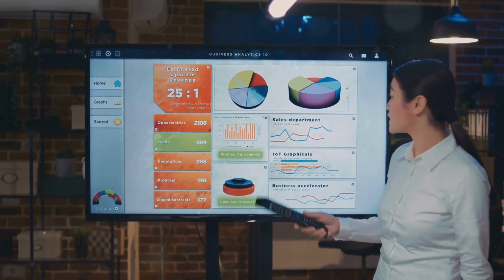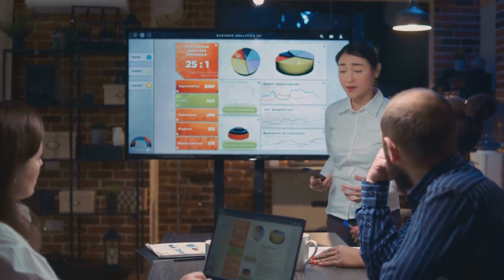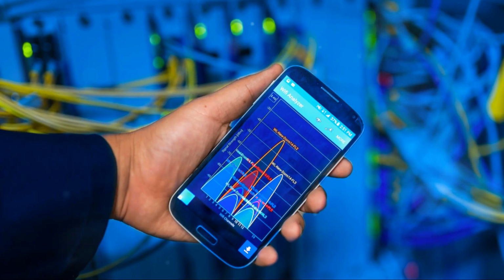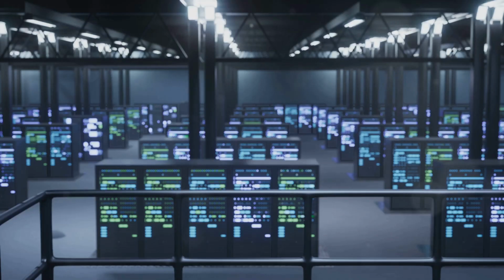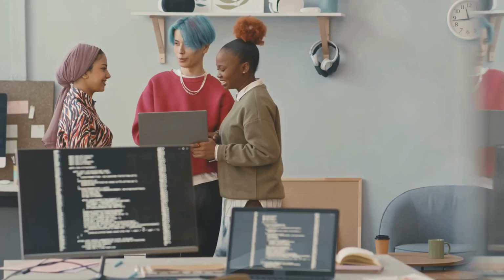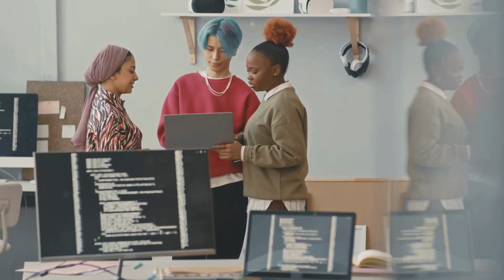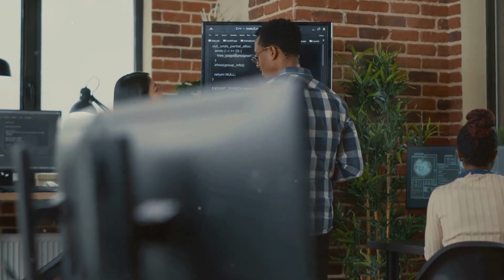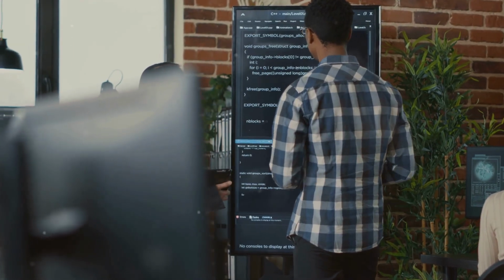Consider the following factors: data complexity. How complex are your data requirements? Performance. How important is it to minimize data transfer and optimize performance? Scalability. How well will the API scale as your application grows? Development resources. Do you have the expertise to implement and maintain a GraphQL server? Ultimately, the best approach is the one that best meets the specific needs of your project.